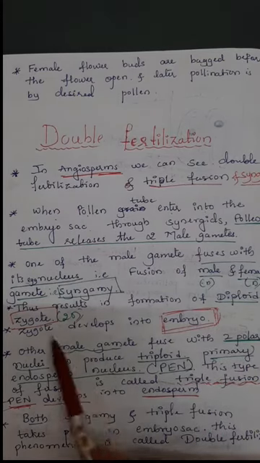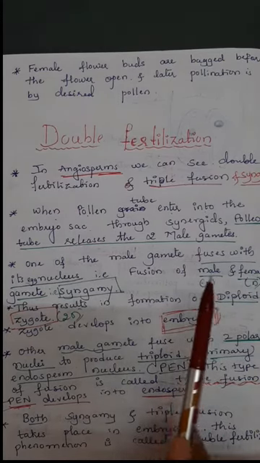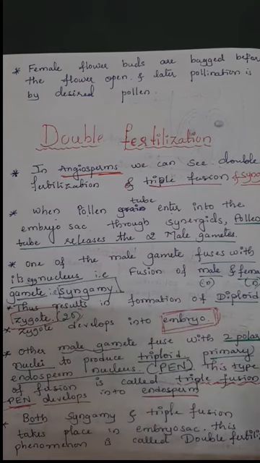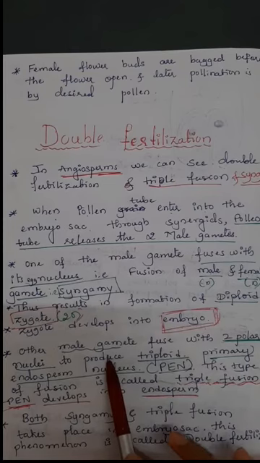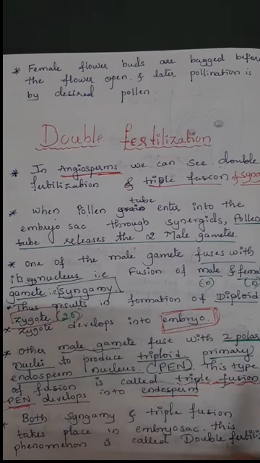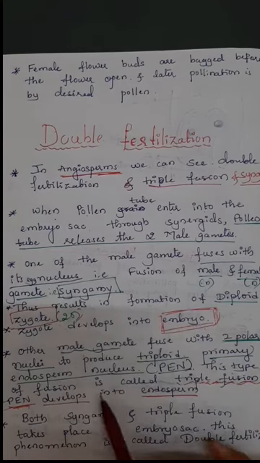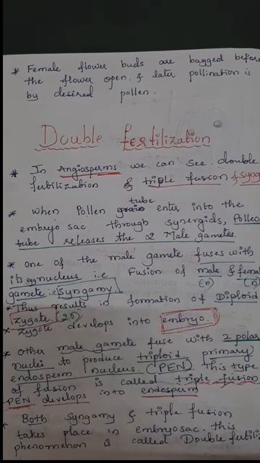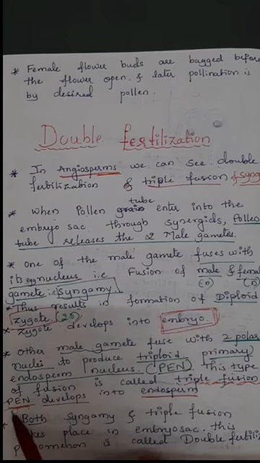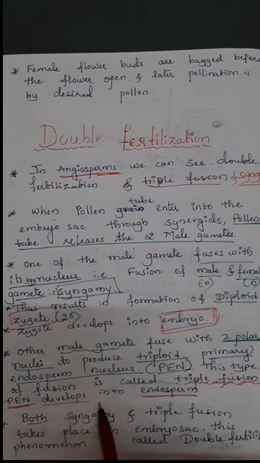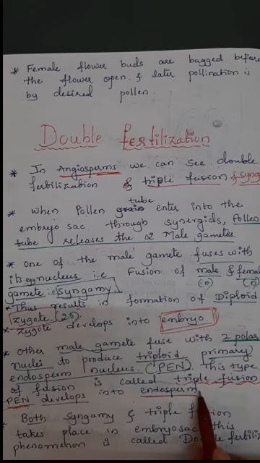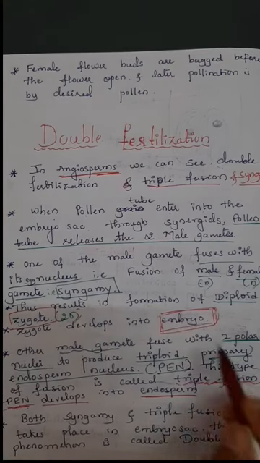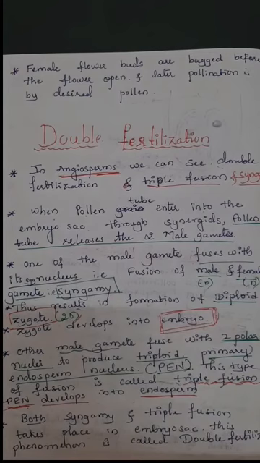The fusion of one male gamete plus the egg nucleus produces a zygote, and that zygote develops into an embryo. Here, two polar nuclei plus one male gamete fuse to form a PEN. This type of fusion is called triple fusion. The PEN, or primary endosperm nucleus, develops into the endosperm, which provides nutrition for the developing embryo.